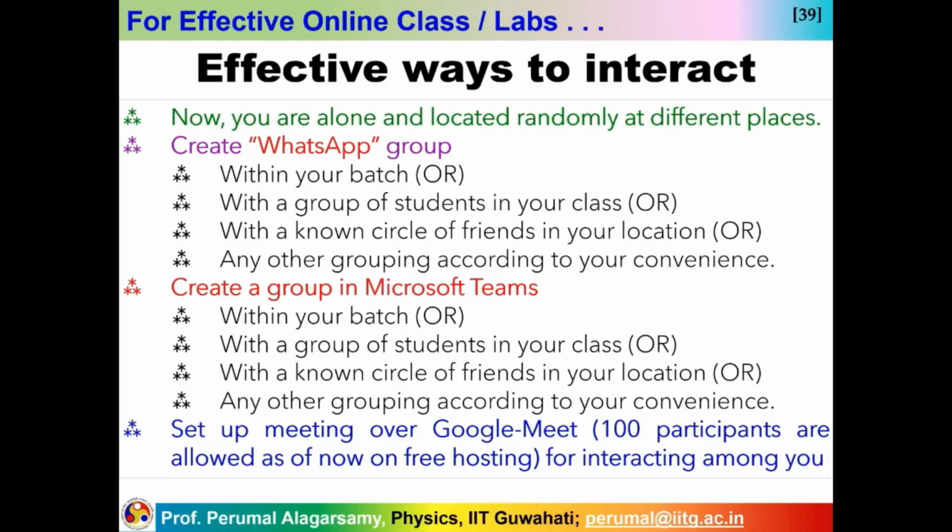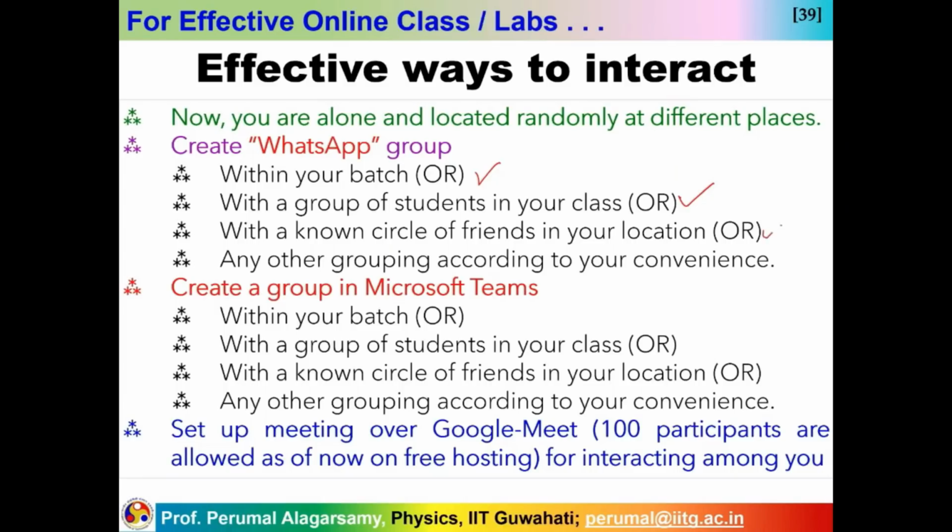Nevertheless, in order to make them live, please create a WhatsApp group. You can get the email addresses. Please start grouping. Ask for individual email addresses. One person, please, as overall coordinator. If you don't make a group now, you will never be able to make one at any time. The group can be within your batch or within your group of students in your class. Suppose in computer science we have roughly 114 students. If all can be one group, that would be great, but then too big a group still won't be effective. So you can make a small group out of it.